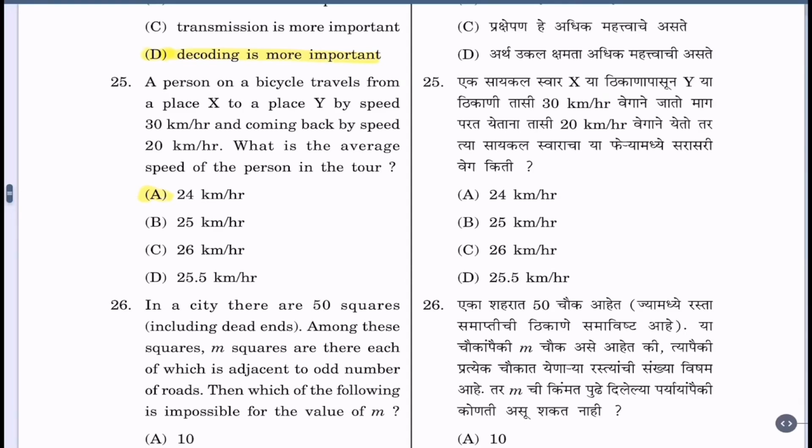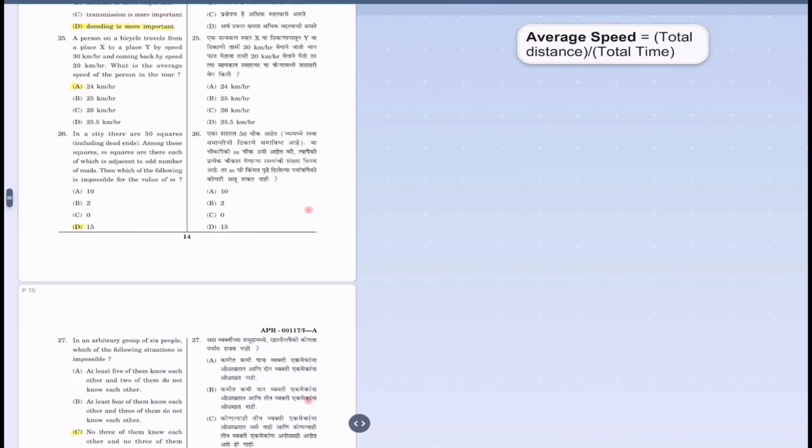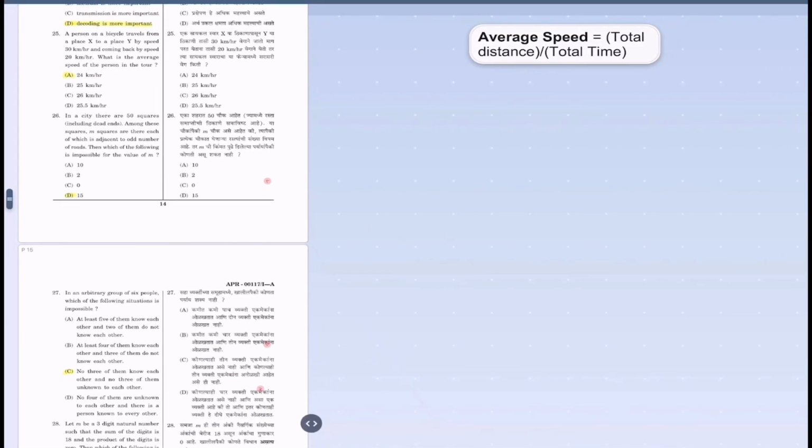Question 25. A person on a bicycle travels from place X to a place Y by speed 30 km per hour and coming back by speed 20 km per hour. What is the average speed of the person in the tour? Let us see the answer now. The formula for average speed is given by total distance travelled upon total time. Now, suppose the person travels from A to B and this distance is 30 kilometers.